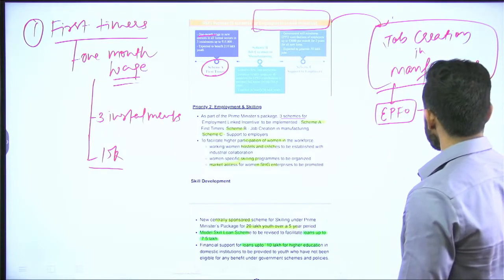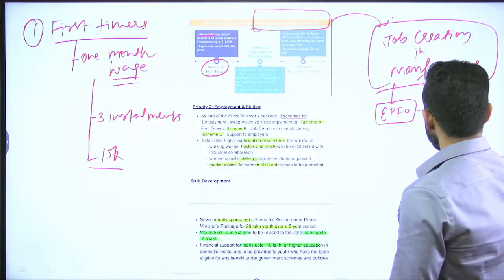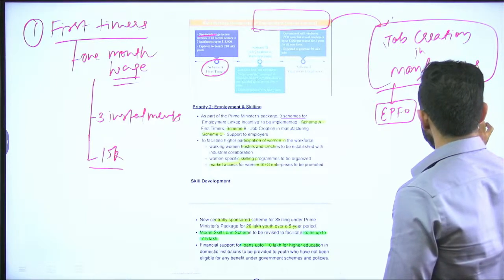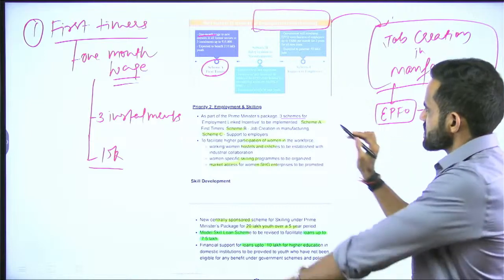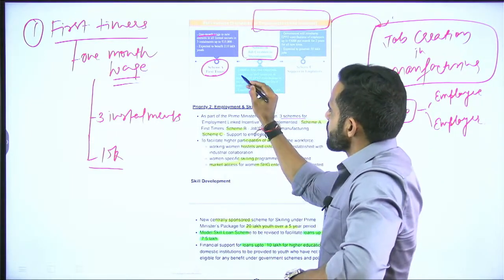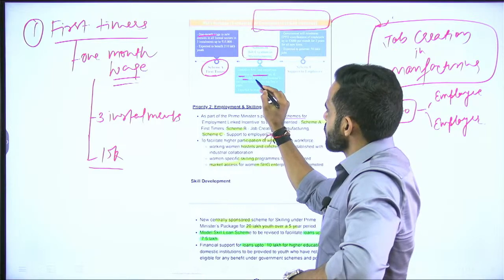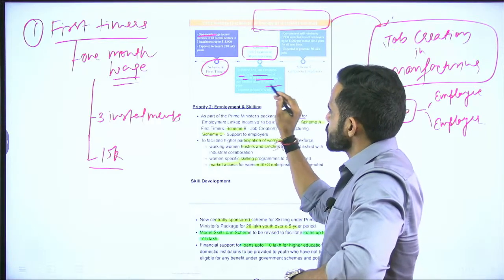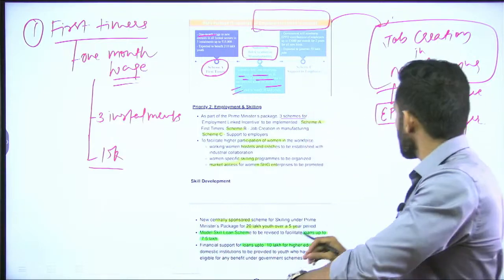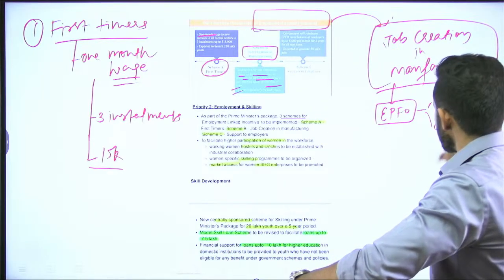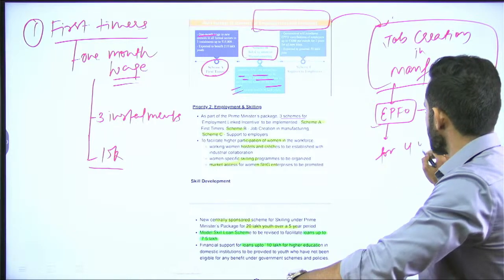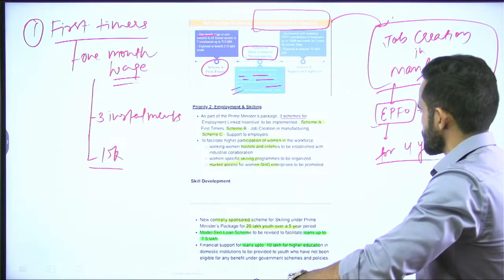So in EPFO there is a contribution by employee and there is a contribution by employer. So this second scheme, job creation in manufacturing, will provide incentive to both employee and employer for EPFO contribution in the first 4 years. That means government will provide certain incentive on the contribution of employee and the contribution of employer into this EPFO for 4 years. That is the second part of the scheme.